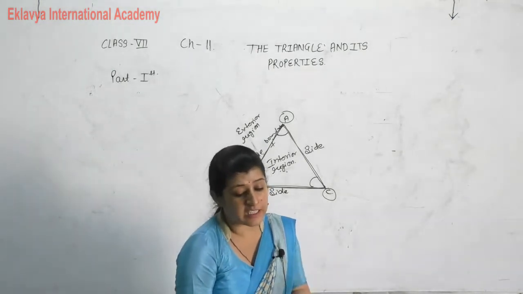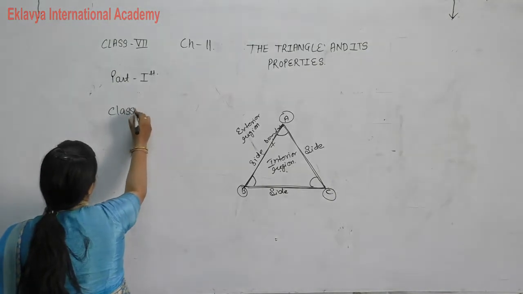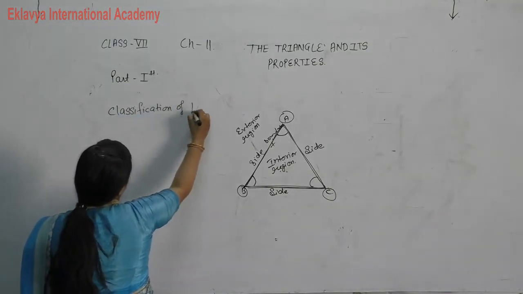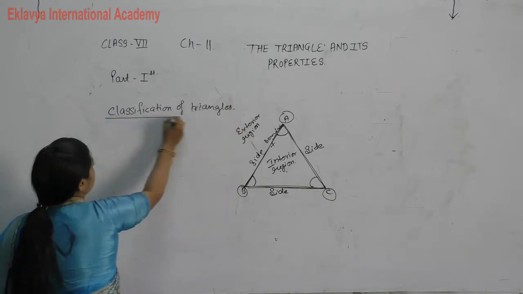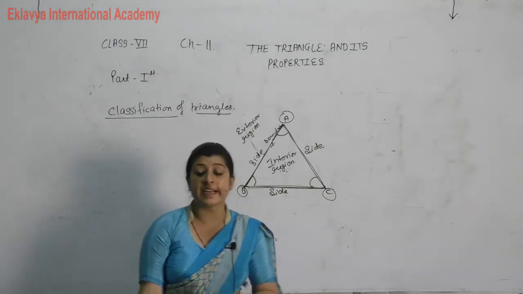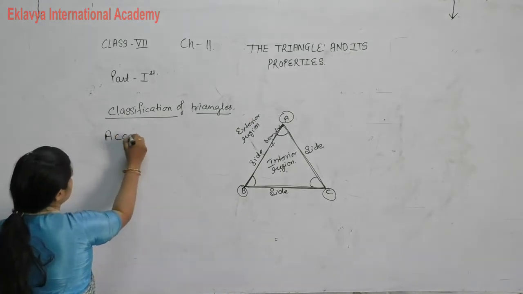Now we can classify the triangle. Classification of triangle. There are two types of classification, triangles based on angles and triangles based on sides. Firstly, we will discuss according to sides.